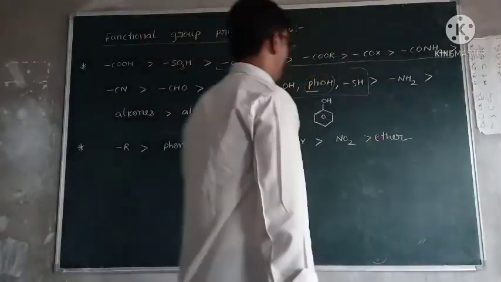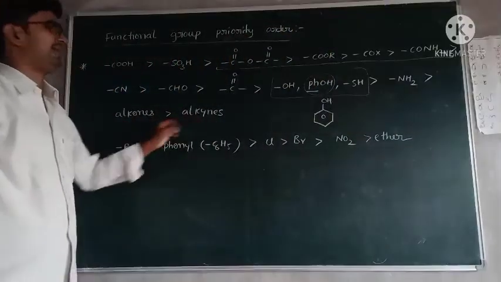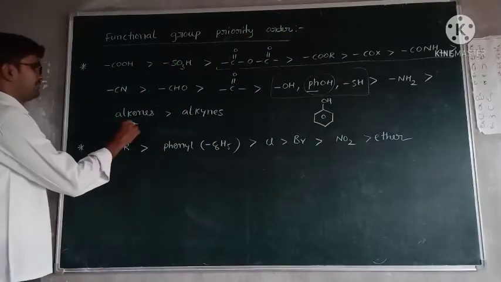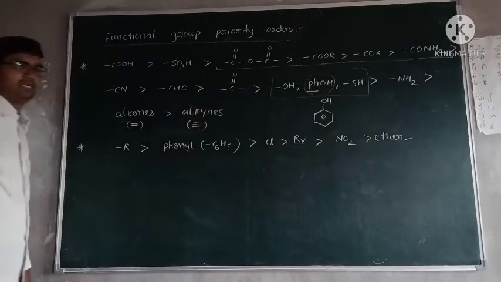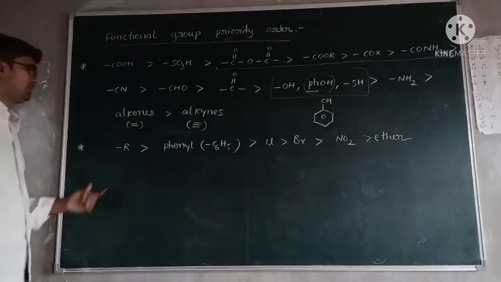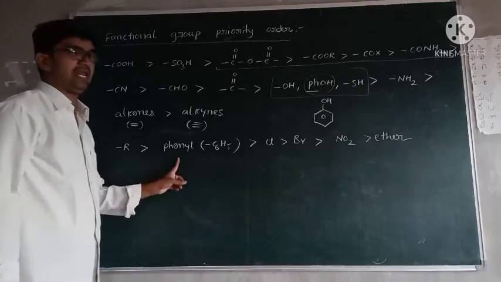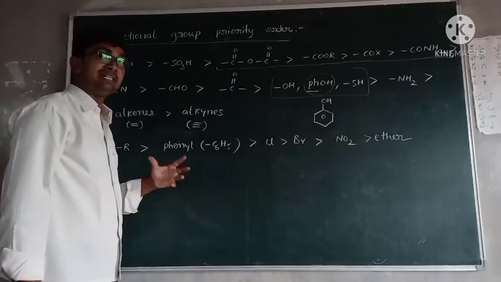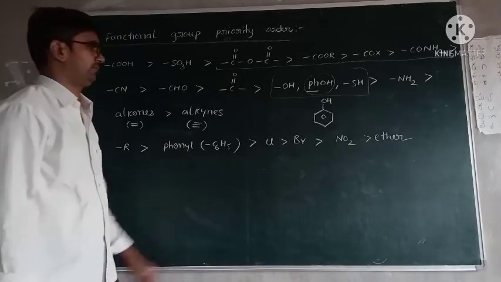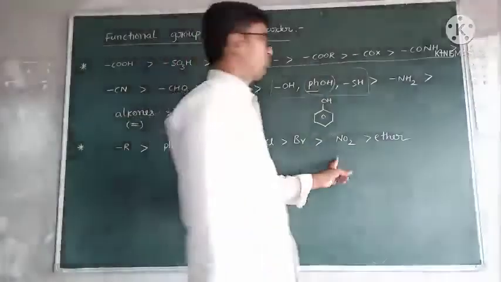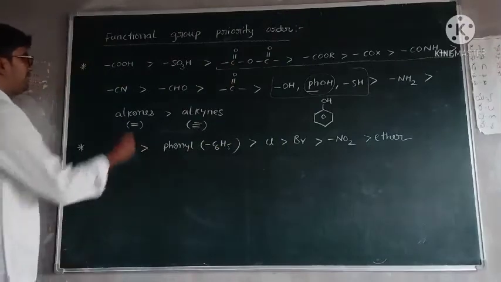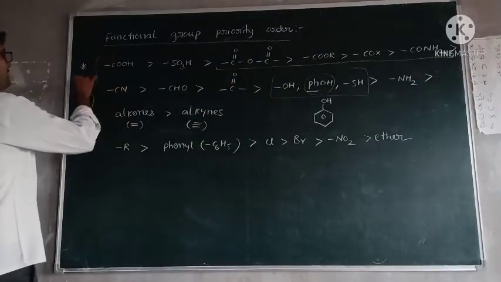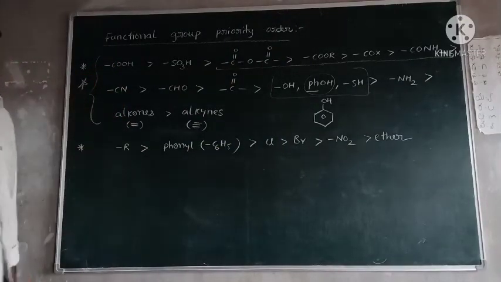Next, amines. Lastly, alkenes and alkynes, which mean double bond and triple bond. Generally for substitutions: alkyl, phenyl, where a benzene ring acts as a substituent, chlorine, bromine, nitro group, and ethers. These are not most important, but this priority order is most important.